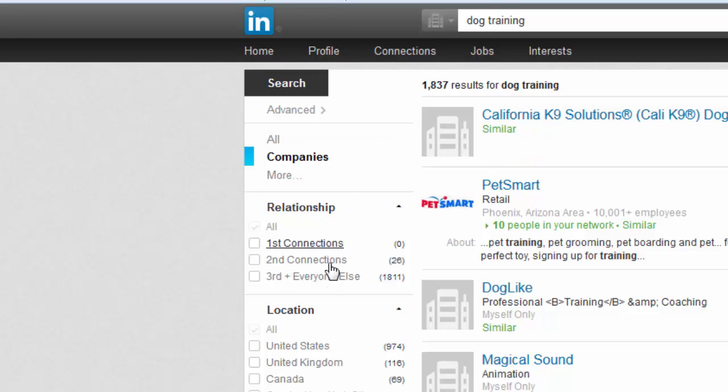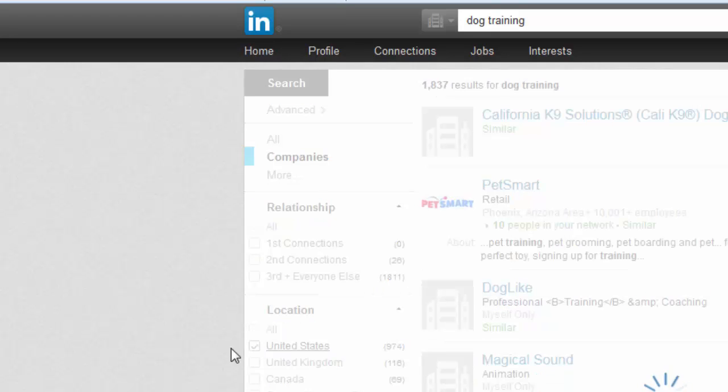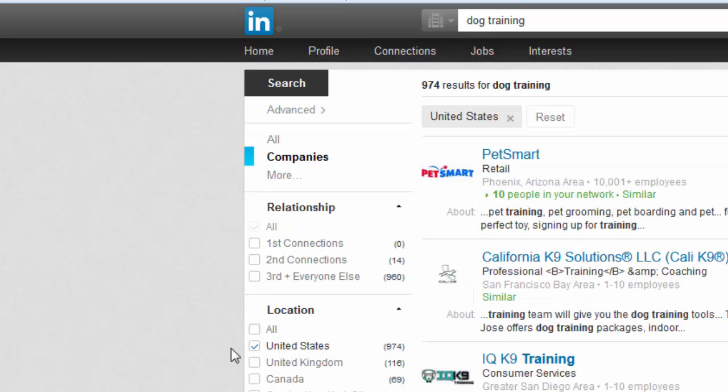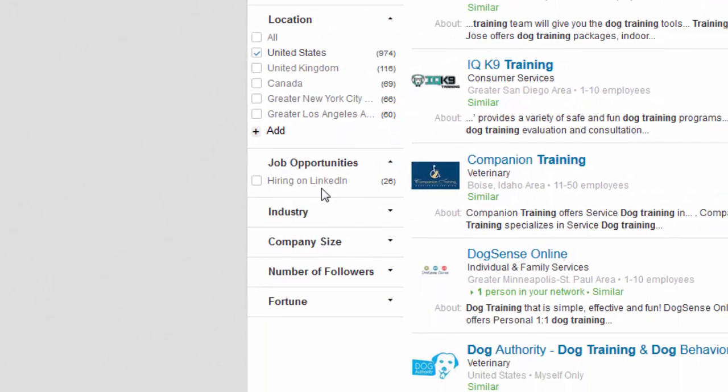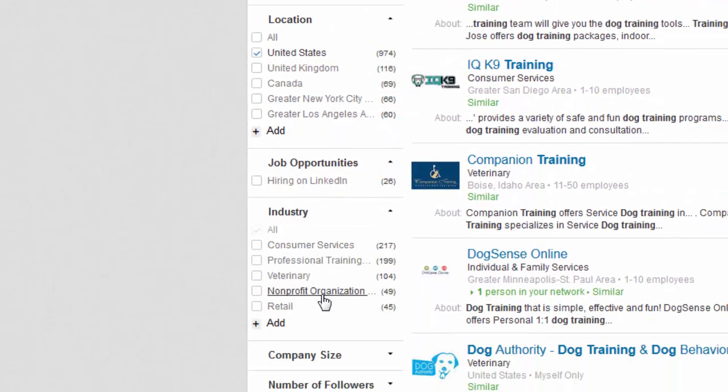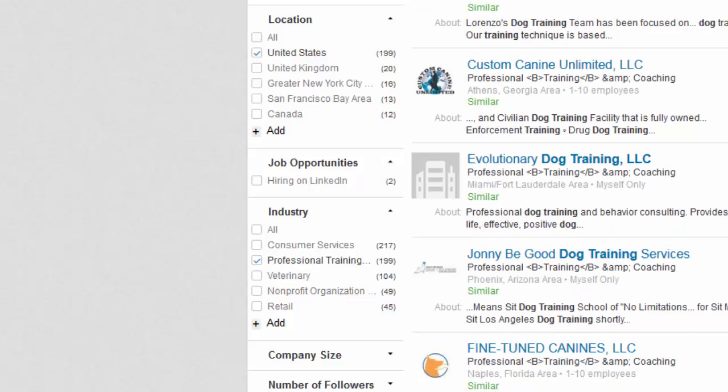Relationship, that really doesn't apply. Location, I'm going to choose United States because that's where I'm from. If you're from a different part of the world, you can choose a different part of the world. Now we have 974 results. Industry, you could look into several industries, but I'm going to choose professional training, and now we have 199 results.